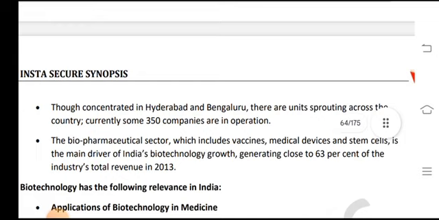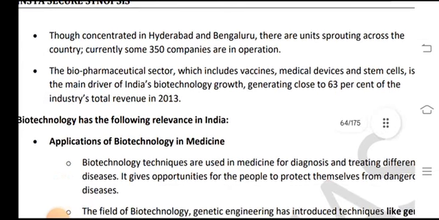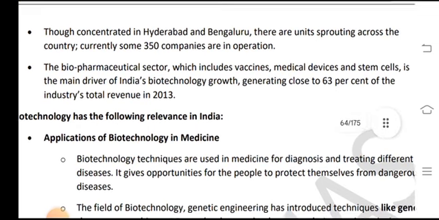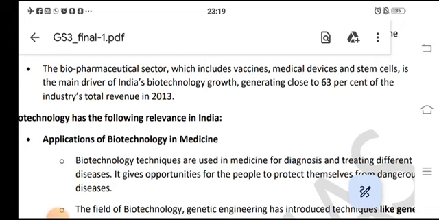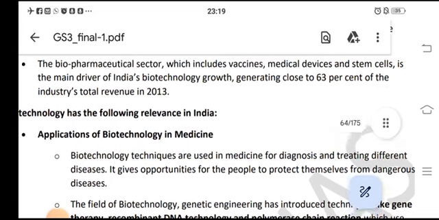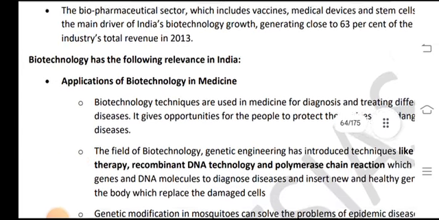It is concentrated in Hyderabad and Bengaluru, with units spread across the country, and currently some 350 companies are in operation in the biopharmaceutical sector, which includes vaccines, medicals, and stem cells. It is the main driver of India's biotechnology growth, generating close to 63% of the industry's total revenue in 2013.